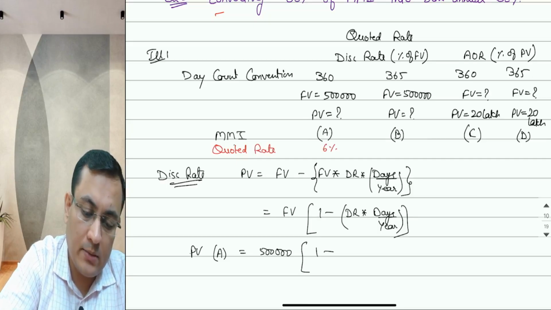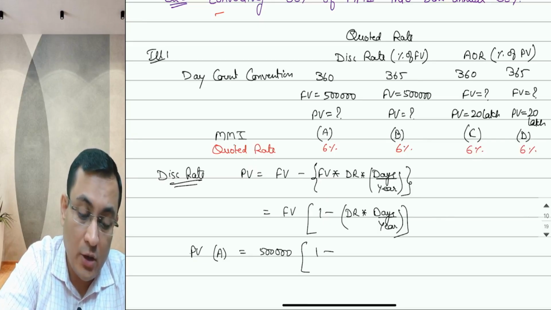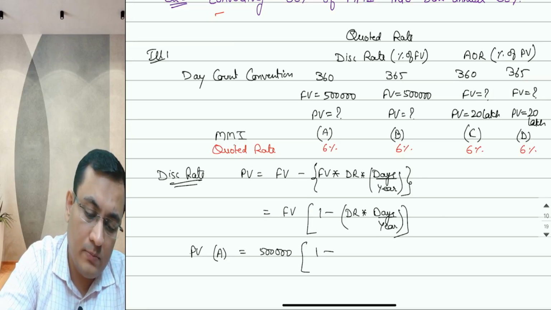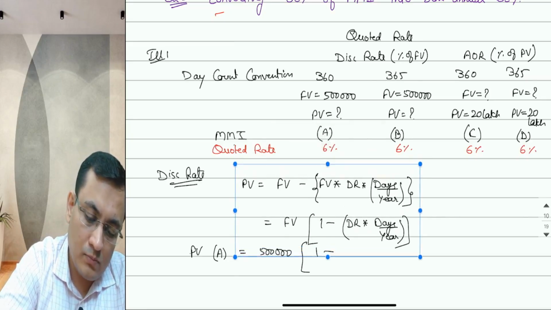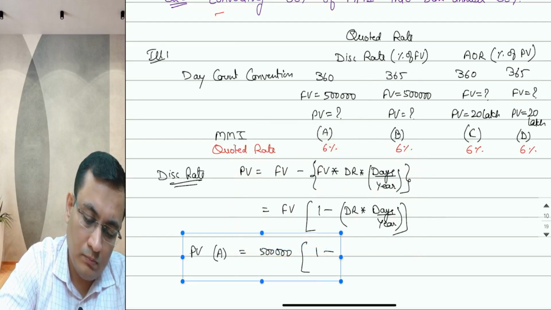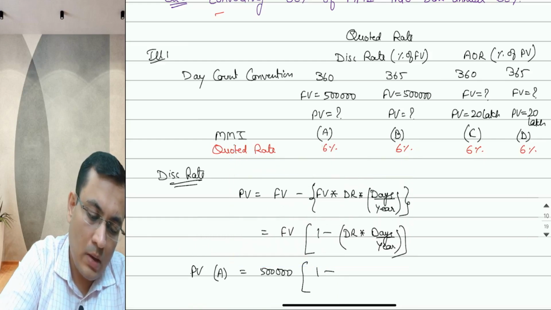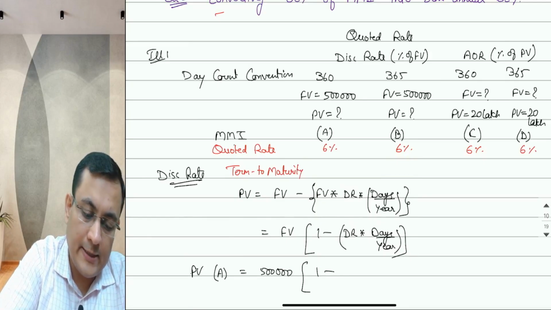We also need the days, the tenure or term to maturity of these bonds. Let's say it is 90 days in all cases.